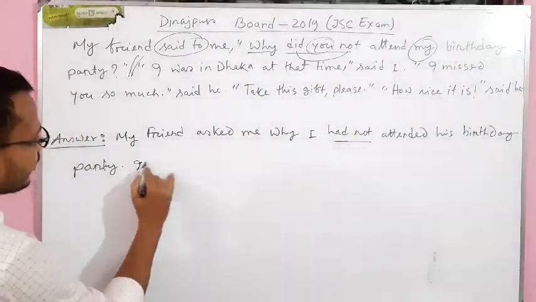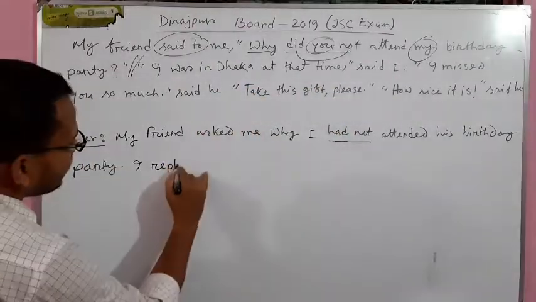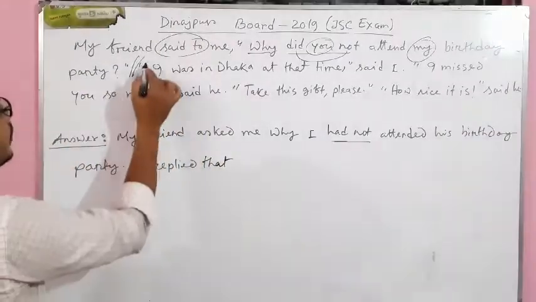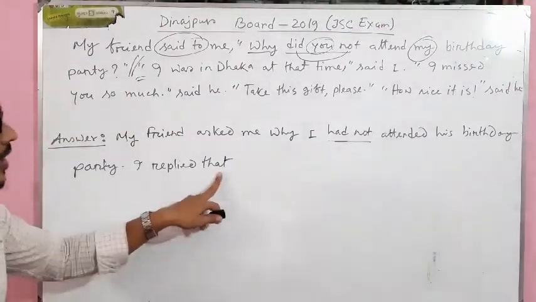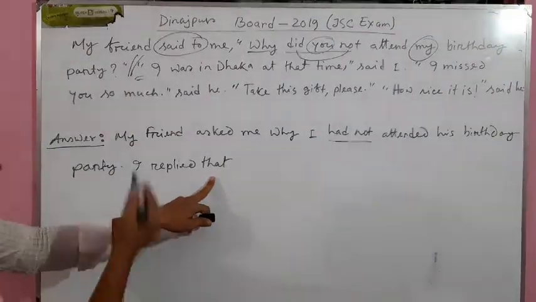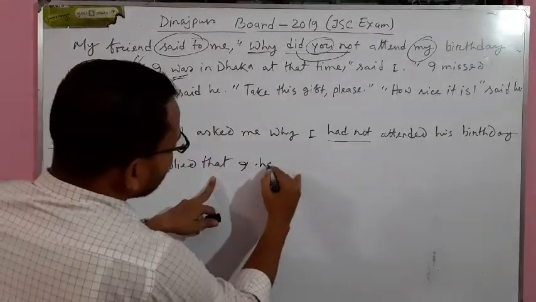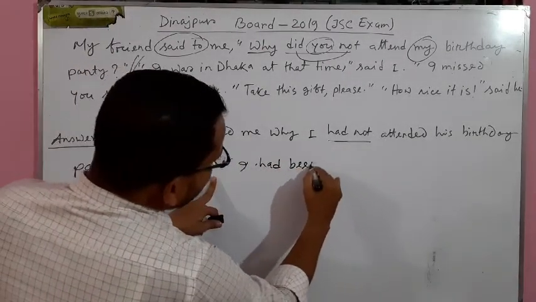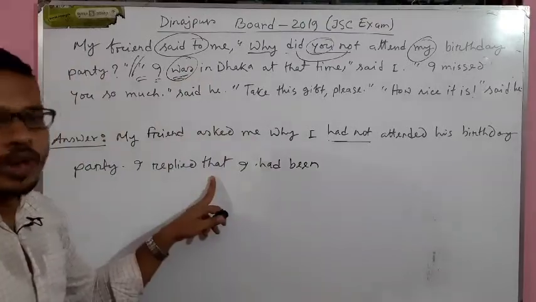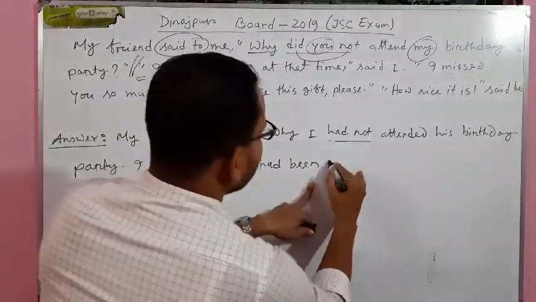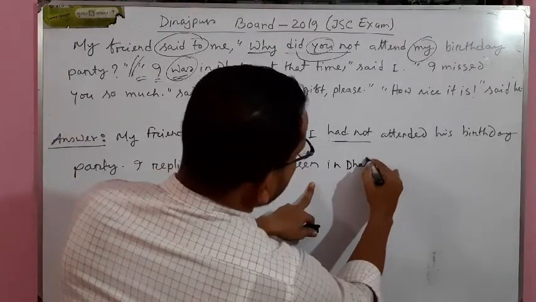I replied that. As it is an assertive sentence, instead of comma inverted comma, we have to use the linker that. I means I. Was, instead of was, I have to write had been. We all know in case of was, we have to change it into had been. I had been in Dhaka.